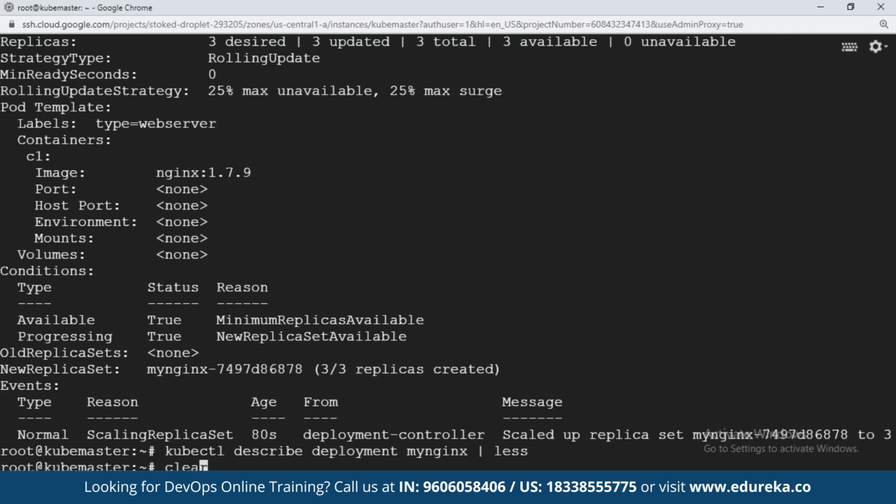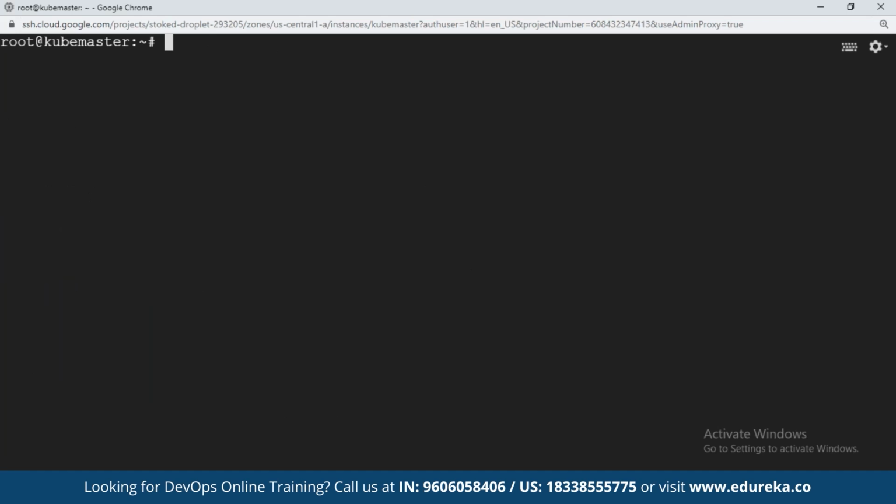Now let us run a command. I'm going to now run a command kubectl set image of my deployment. Okay, deploy. What is the name of my deployment? My nginx. Okay, container name C1. Right now it had an image nginx 1.7.1. I want to update it to nginx 1.9.1. New version of the image I want to update, friends. I want to change the image on my deployment. A new code has come up, new version has come up, I want to update it.